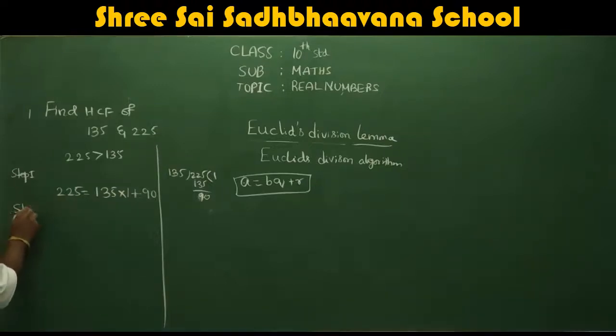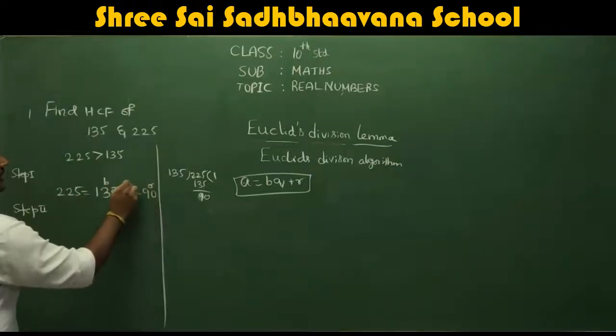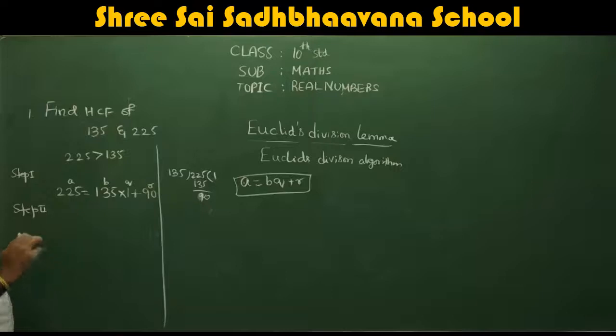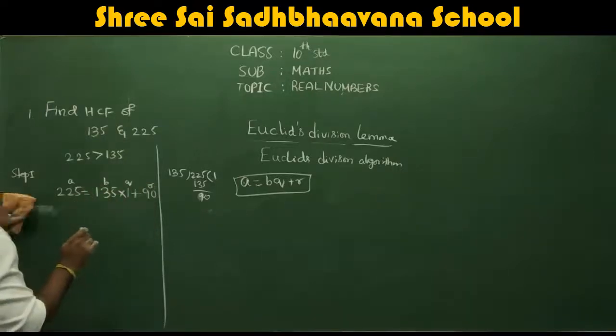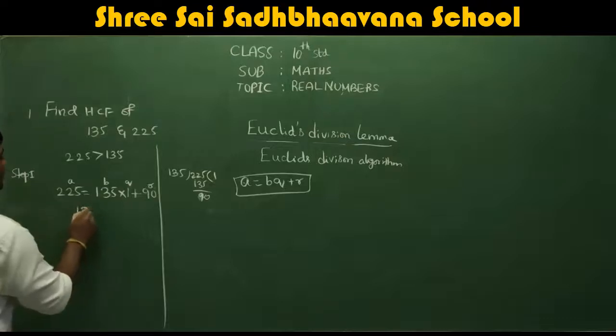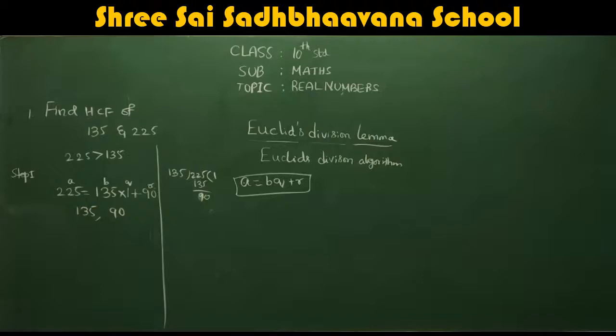Next, step 2. What is step 2? Here you consider the divisor, this is B, and this is R. Let me write here. Next, take B and R. What are B and R here? B is 135, R is 90. Correct? So B and R you take. Apply the same process of Euclid's division lemma for these.